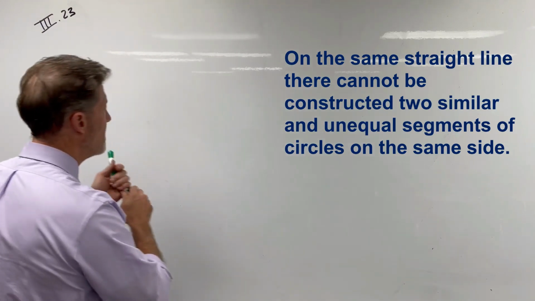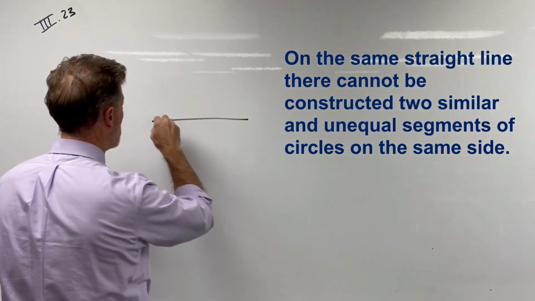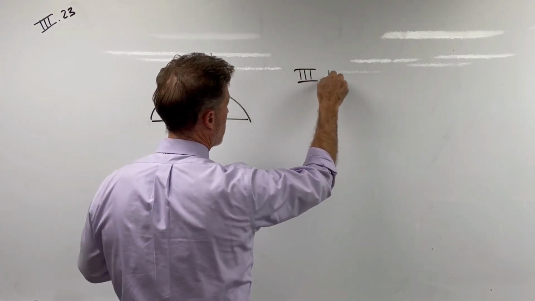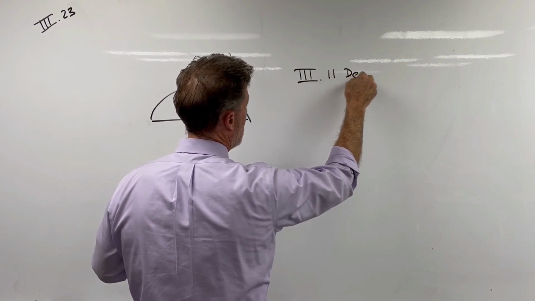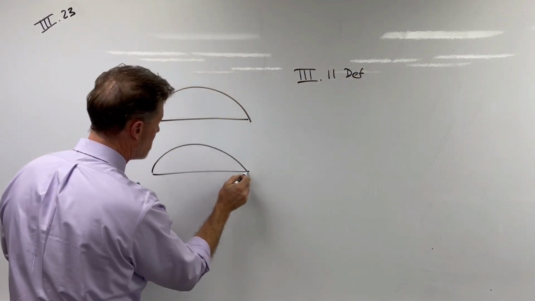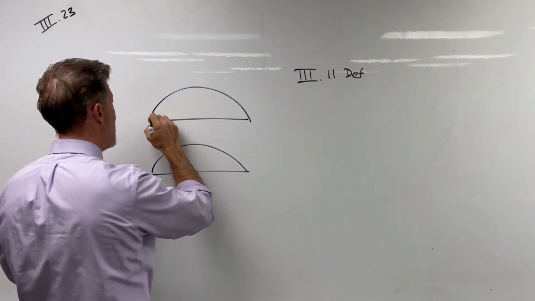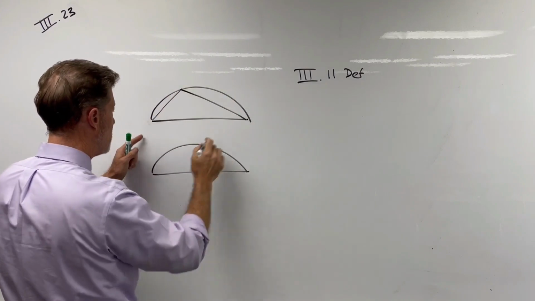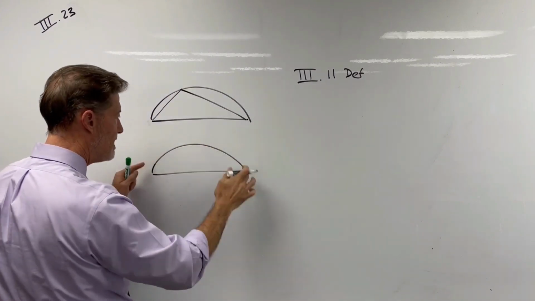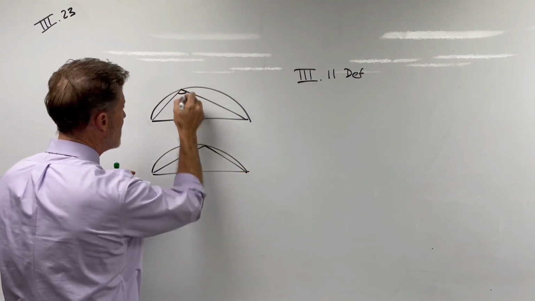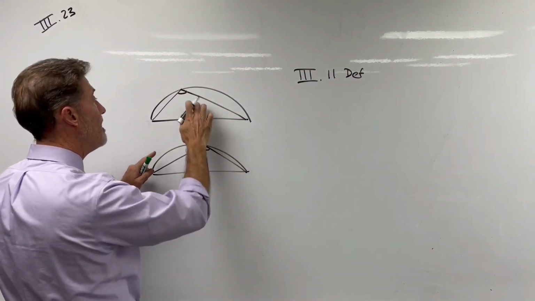So first we should probably define what Euclid means by similar segments. In definition 11 of Book 3, he defines similar segments as segments of circles that admit the same angle. So if you have two segments of circles, which is just a piece of a circle that's been cut off, if they admit equal angles, if this angle is equal to this angle, then the segments are called similar.